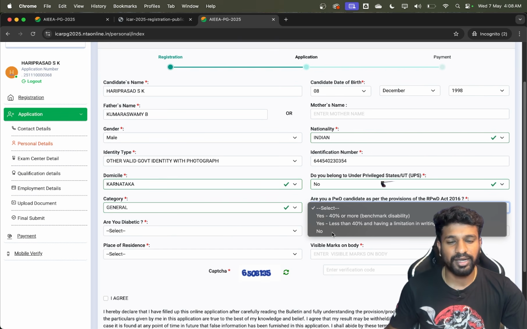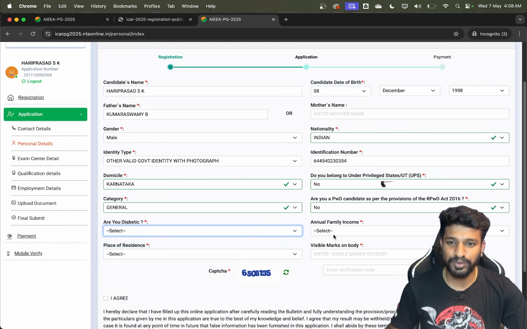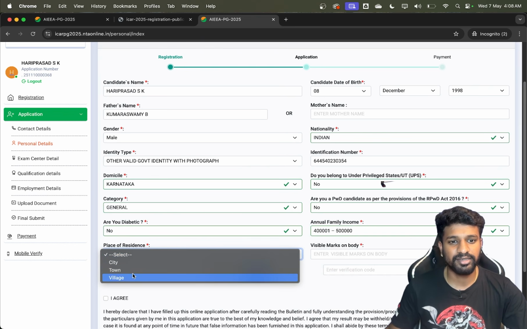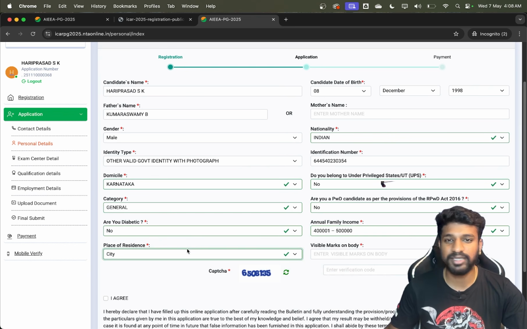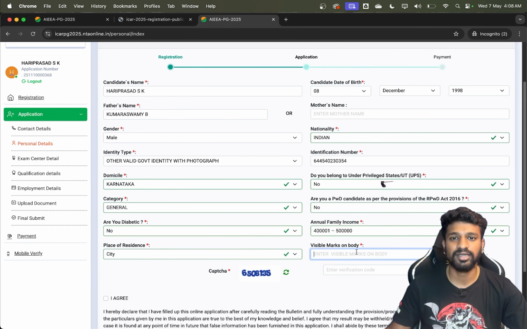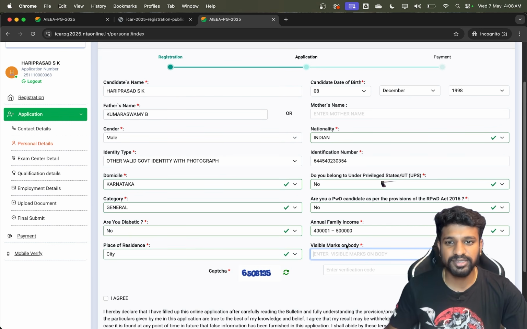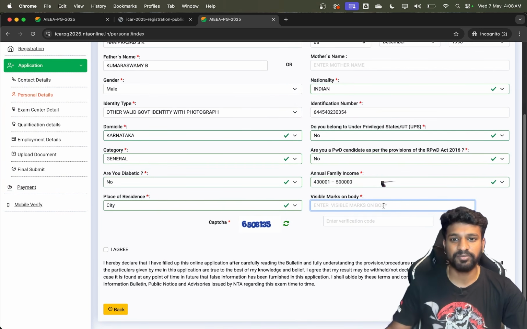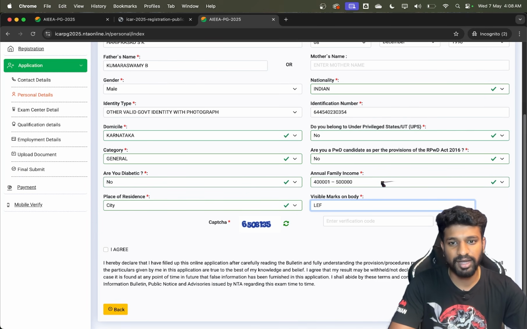PWD, no, I am not. Next, diabetic, no, and family income, just select the relevant family income of yours. Then place of residence, whether it is city, town or village, and visible marks. If there are any marks on your body, mention them. This is also a mandatory thing. I have a mole on my left leg, so I'll mention that.